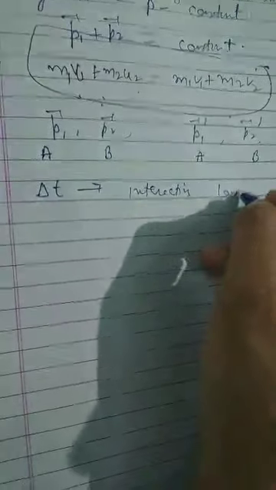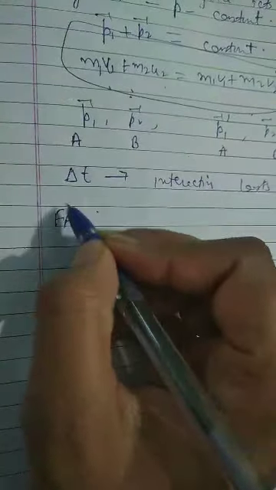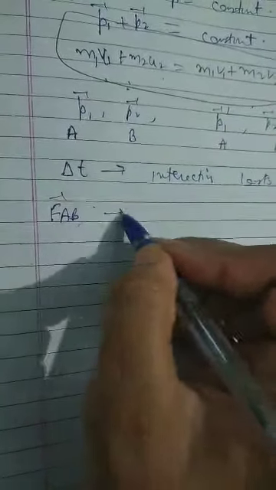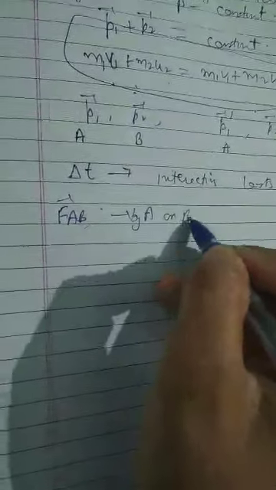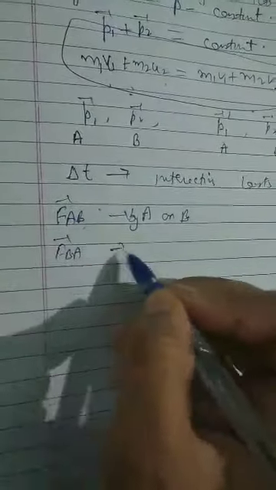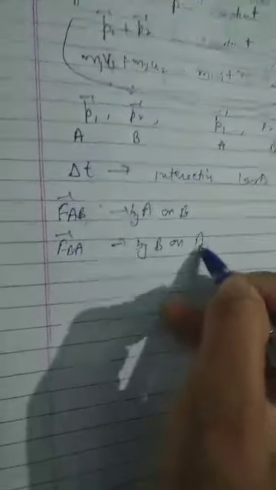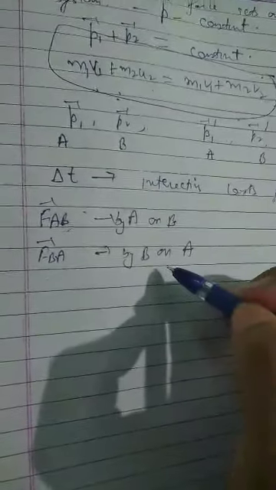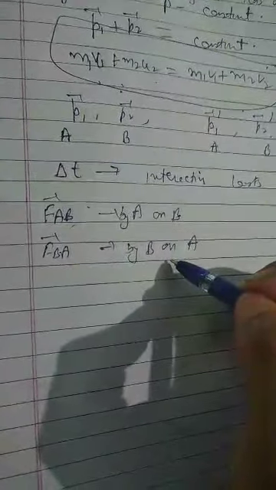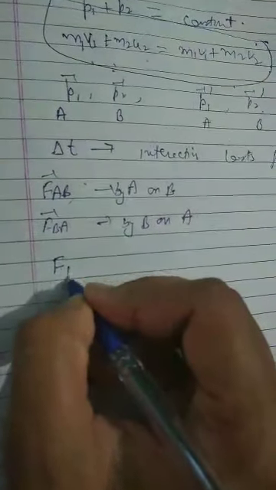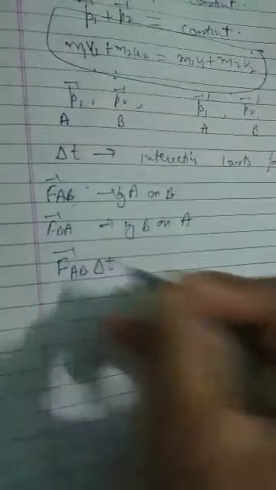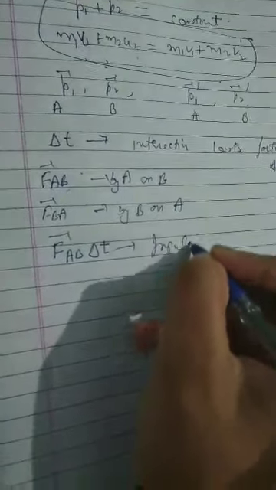Interaction lasts for time delta t. This delta t means the time of interaction. Similarly, we have taken that FAB is the force exerted by A on B, and FBA is the force by B on A. So if we are taking these forces, they will change the momentum of the body. Or we can say that FAB into delta t is impulse.